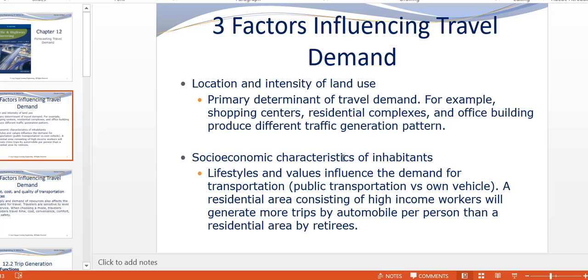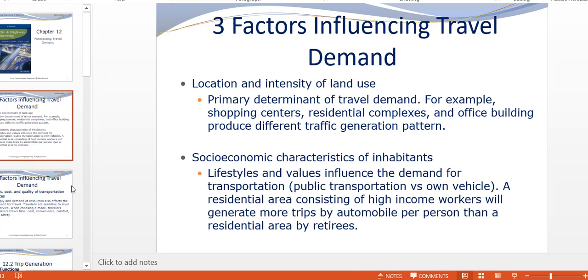So depending on the socio-economic characteristics, the travel demand occurs. Even sometimes in an area there are industry factories, and in that area trucks or cargo vans will go there.